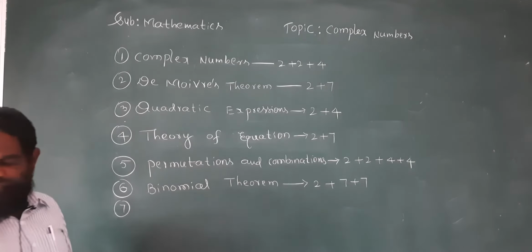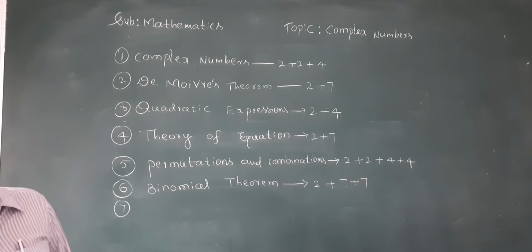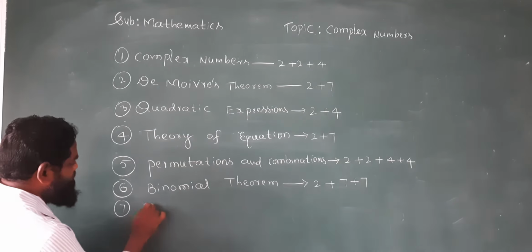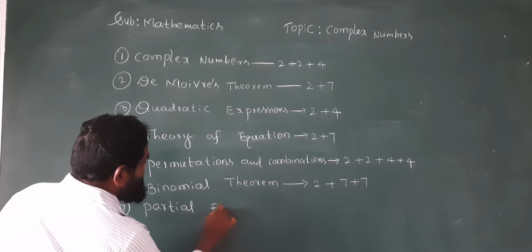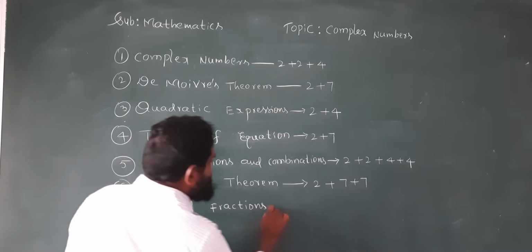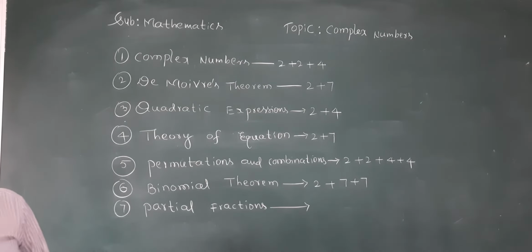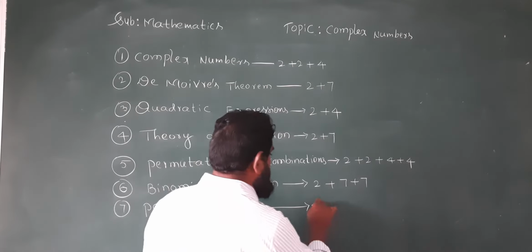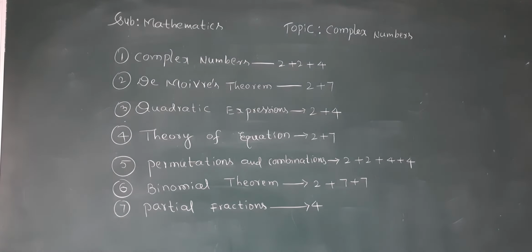The seventh topic is partial fractions. From partial fractions, only a 4 mark question will come. Understand?